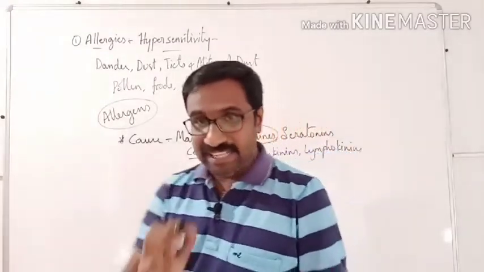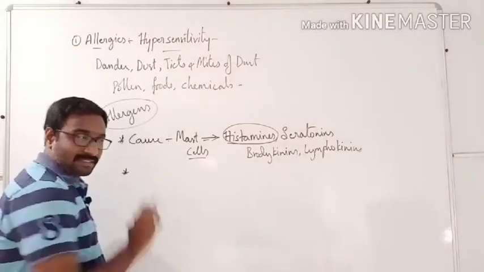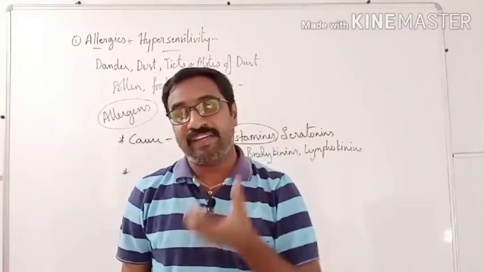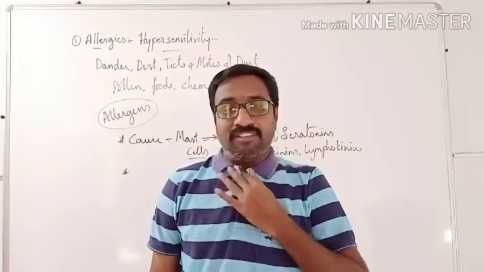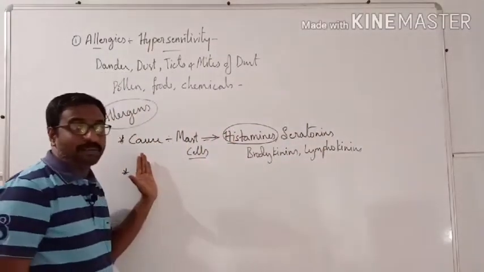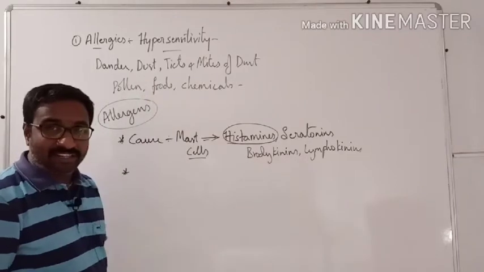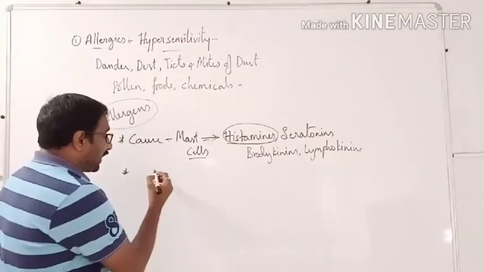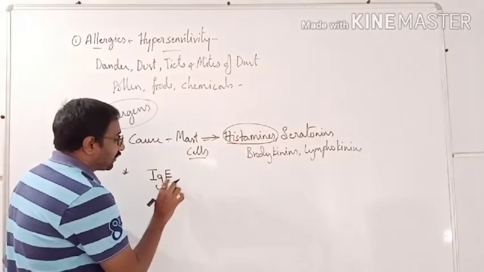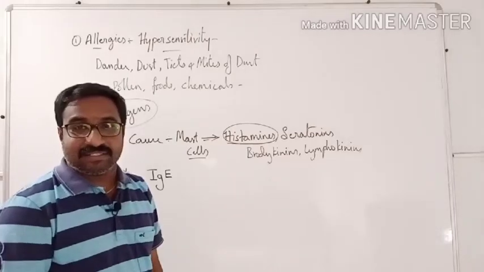So what are the symptoms of the allergy? It is the redness. Redness will be there, itching will be there, sneezing, coughing, all that particular inflammation. We can call it by the name inflammation. Inflammation will be caused because of these histamines, and automatically it will cause allergies. You also should know there is an antibody called IgE, which plays a very important role in these allergies.